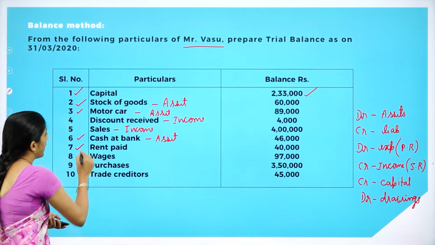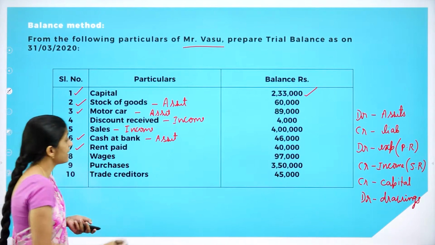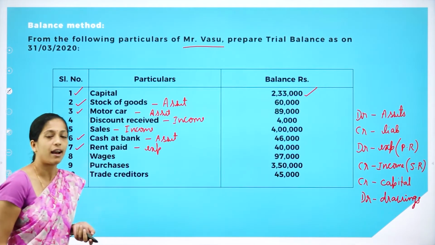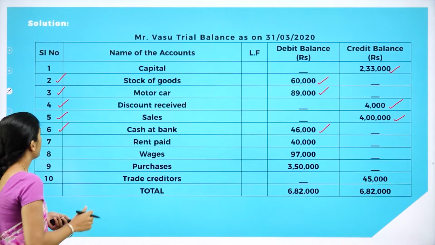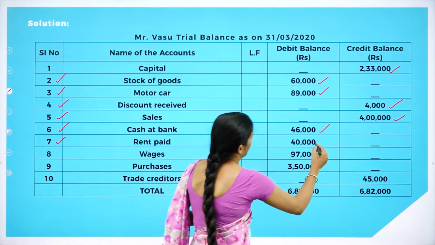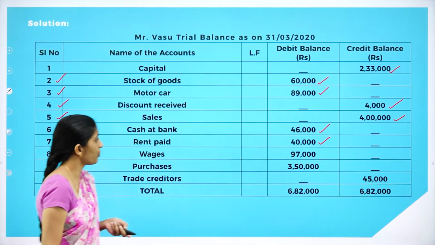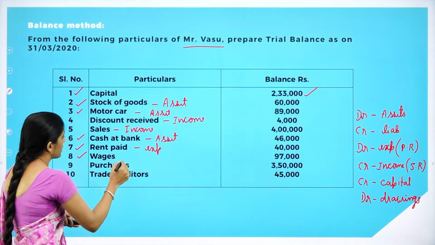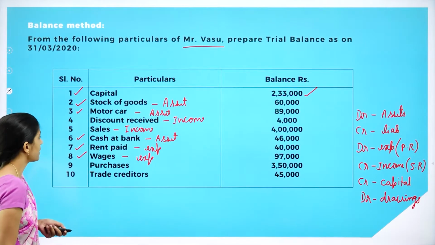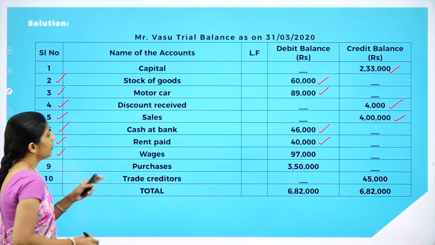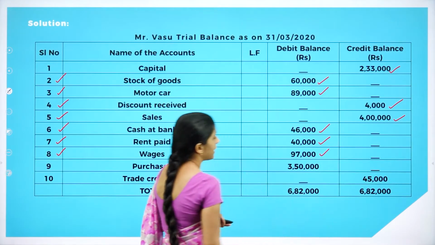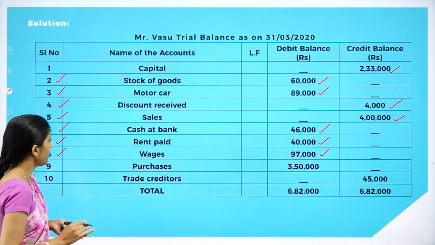And the next one is rent paid. So rent paid is what? It is an expense. So what do you have to do? We have to debit expense. Serial number is 7. Rent paid. Debit expense, that is 40,000. Next is wages. Wages is also an expense. So debit expense. 8th, wages. Name of the account is wages. So debit expenses 97,000. Your credit side will be dash.